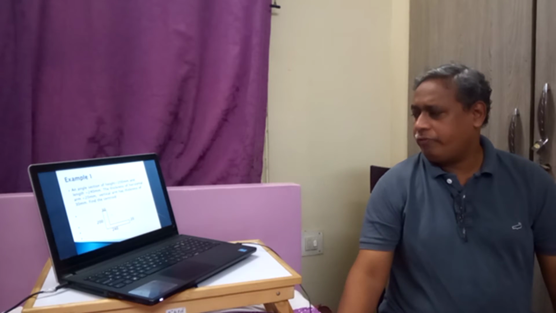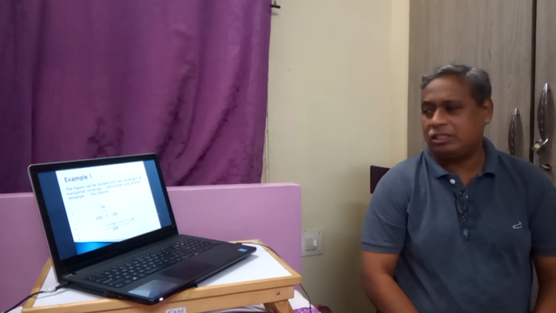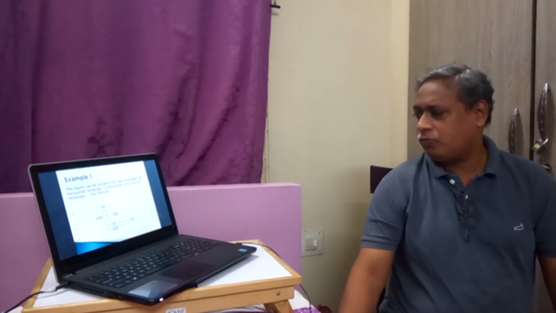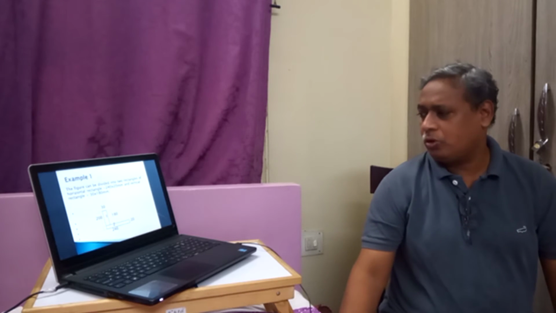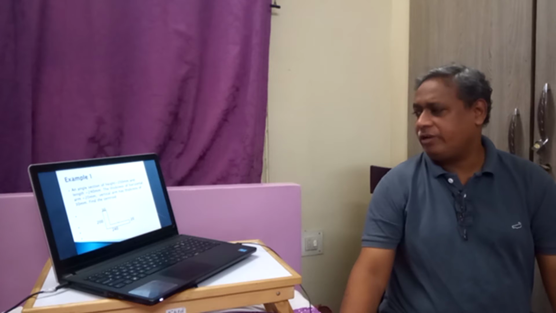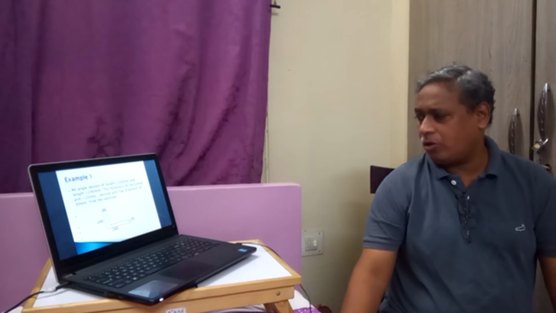Here we proceed like this. The figure can be divided into two rectangles, that is horizontal rectangle of 240 into 20. We have divided that horizontally, cutting this figure into two parts.